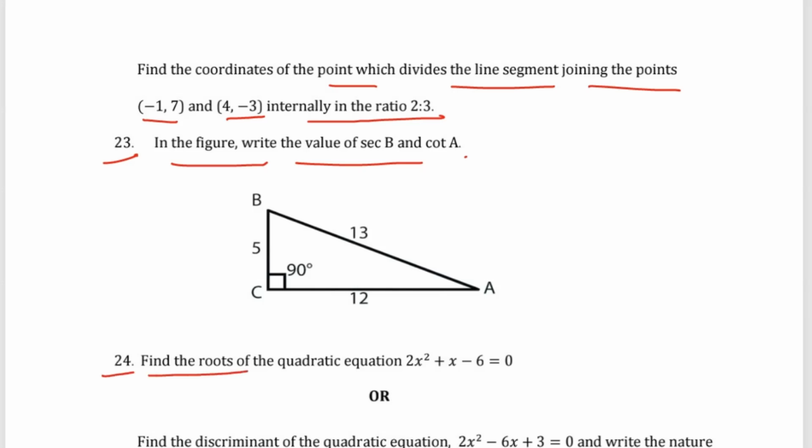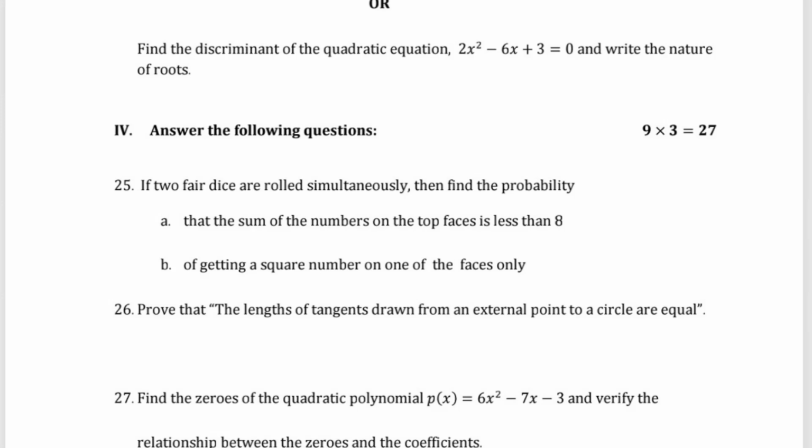Question number 24: find the roots of the quadratic equation 2x square plus x minus 6 equals 0, or find the discriminant value of the quadratic equation 2x square minus 6x plus 3 equals 0 and write the nature of the roots. Fourth main, answer the following questions, each question carries 3 marks.